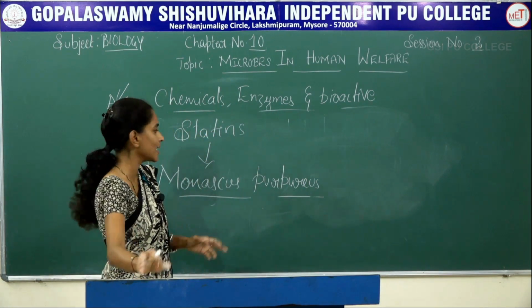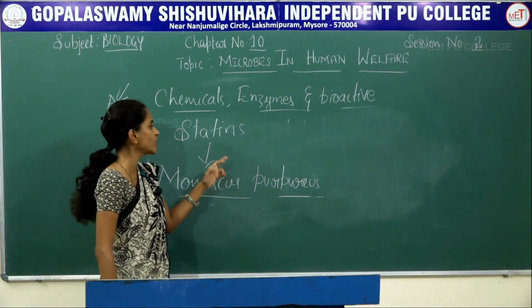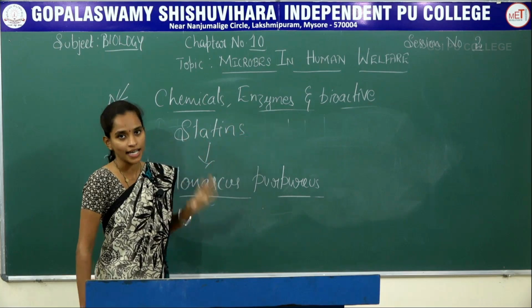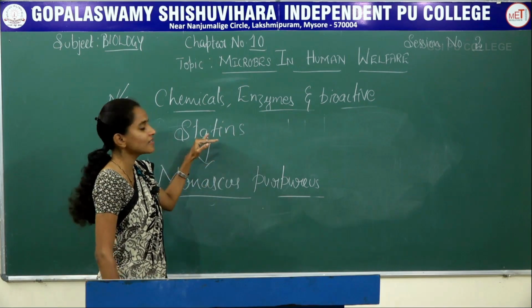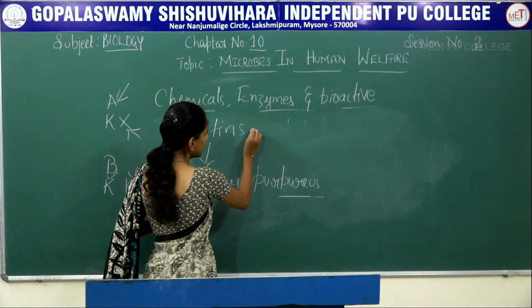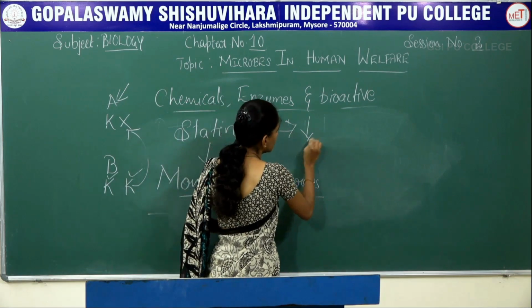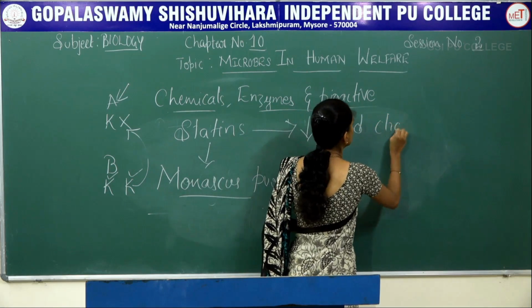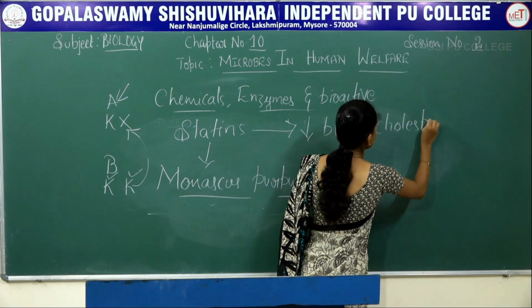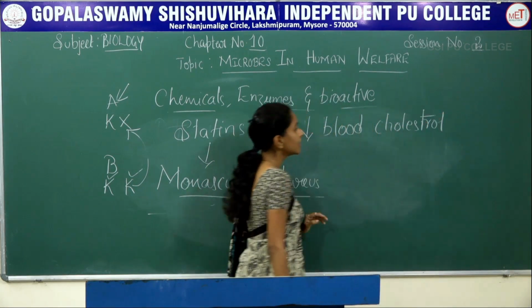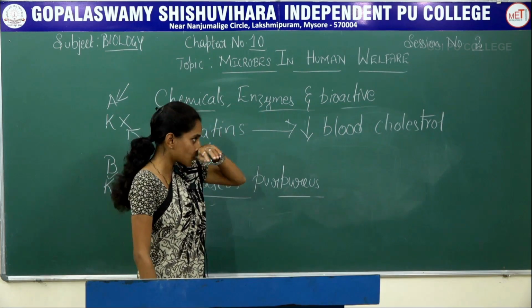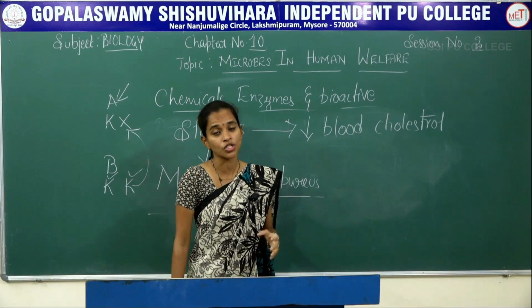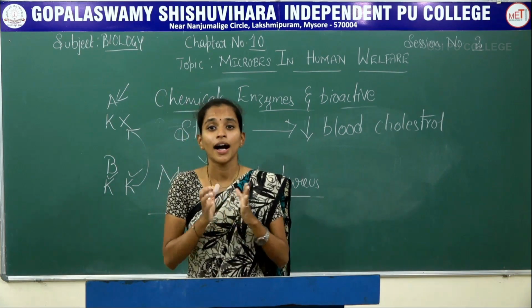Monascus purpureus is a yeast from which statins, the bioactive molecules, are extracted. Now what is the function of the statins? These help in reducing blood cholesterol. So cholesterol is one of the major side effects caused because of consumption of a higher amount